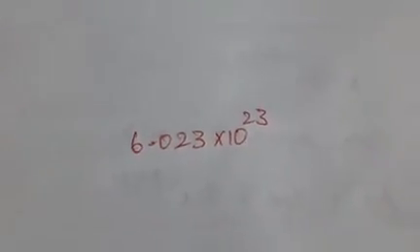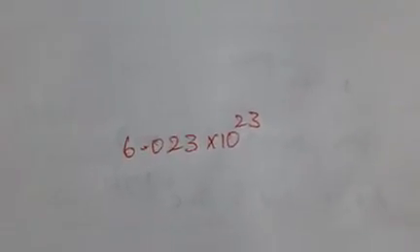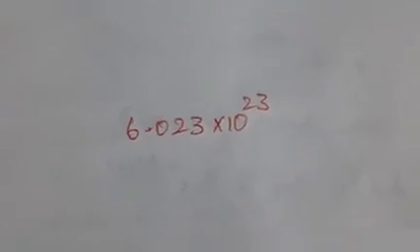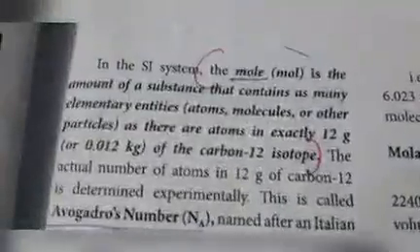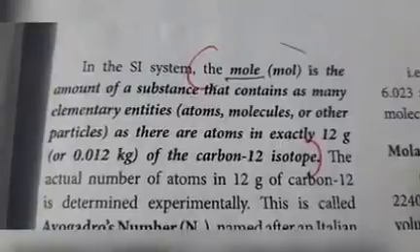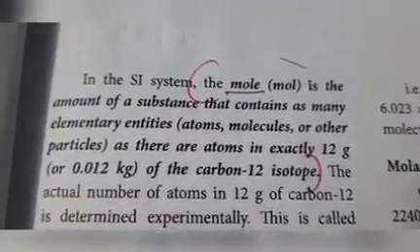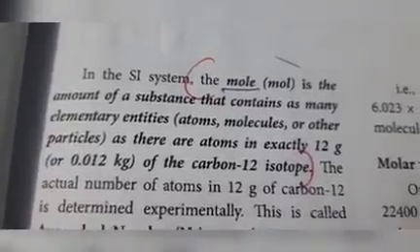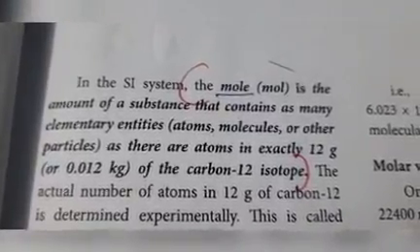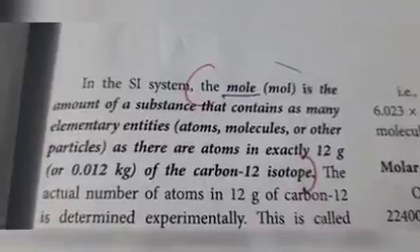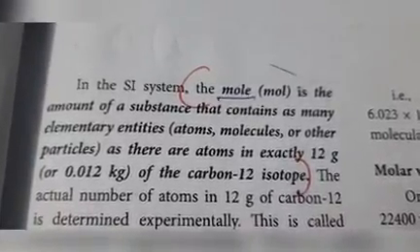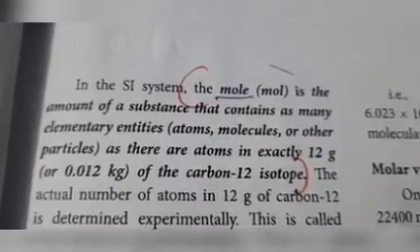So, 1 mole means the amount of substance that contains this number of atoms. 1 mole is the amount of substance that contains as many elementary entities as there are atoms in exactly 12 grams of carbon 12 isotope. Entities here may be atoms, molecules or other particles.